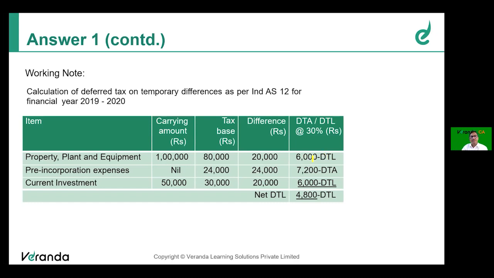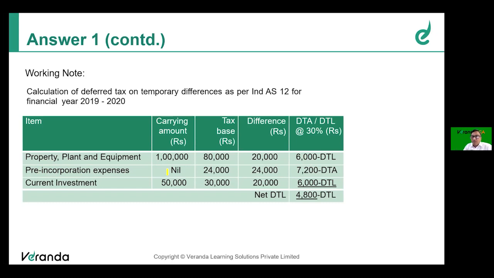What are they? Number 1, pre-incorporation expense. According to the books, it is 0 because every rupee of that expense has been charged to P&L. So there is no carrying amount in the books of accounts. Whereas for the purpose of tax base, out of 30,000 rupees spent, 6,000 only will be allowed in this year.